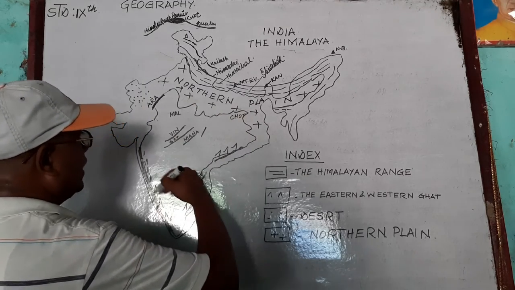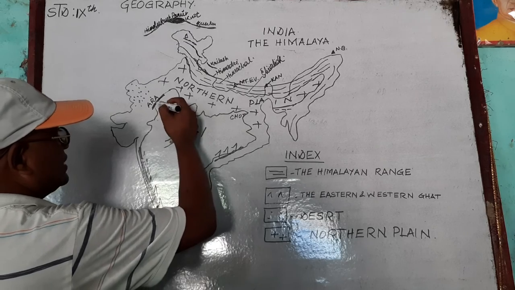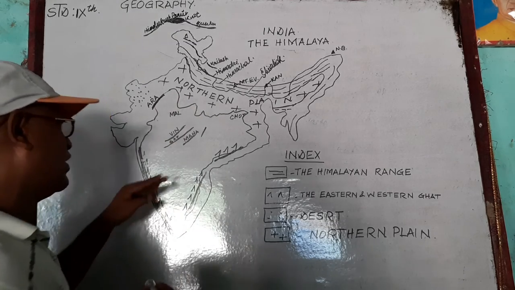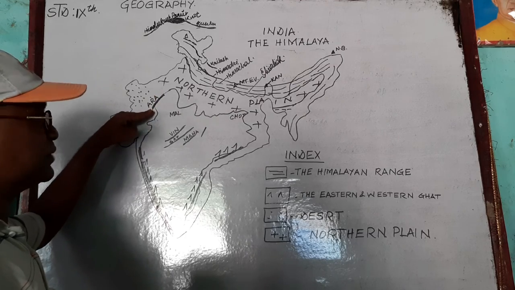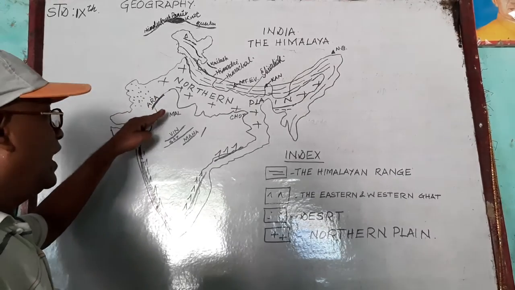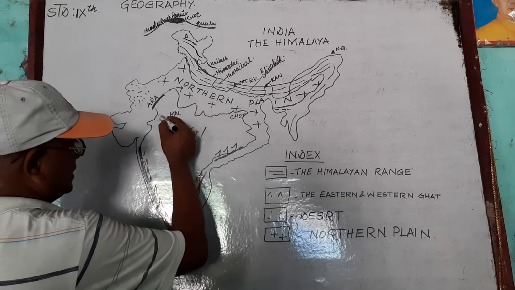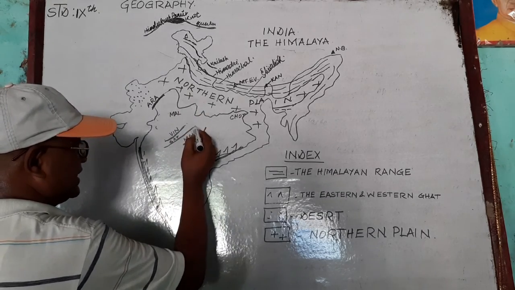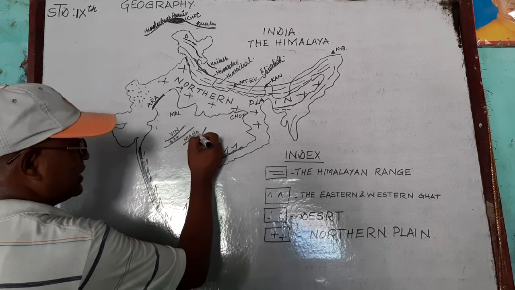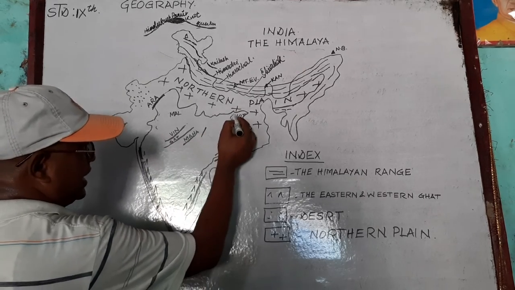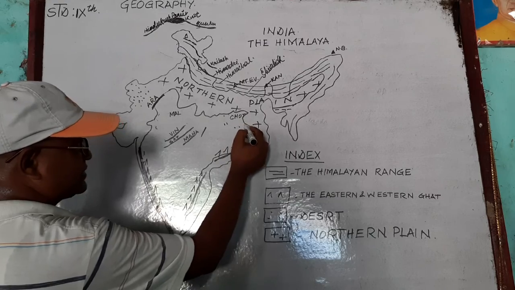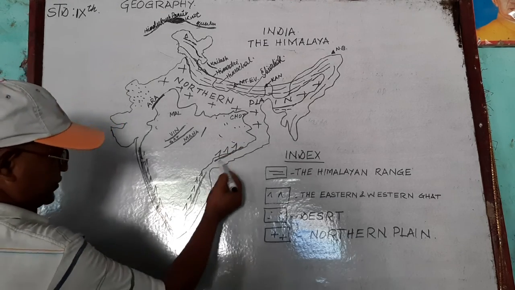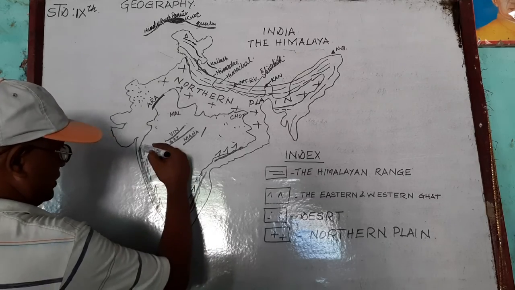This is the peninsular plateau. Here are the Aravalli ranges, which mark the northwestern boundary of this peninsular plateau, and this region is considered as the Malwa Plateau. This is the Vindhyan range, this is the Satpura range, this is the Mahadeo range. These regions are considered as the Chota Nagpur Plateau. This is the Eastern Ghat and this is the Western Ghat.